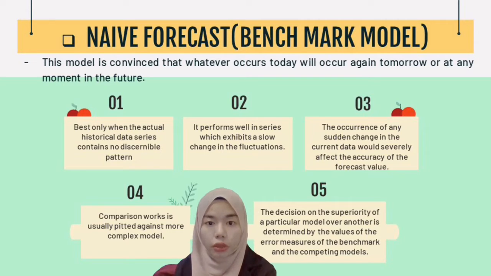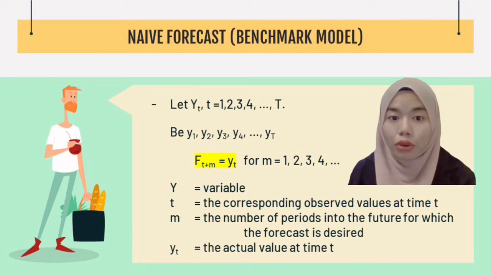This is because the occurrence of any sudden change in the current data would severely affect the accuracy of the forecast value. In the model comparison, naive is usually pitted against more complex models. As such, the decision of the superiority of particular model over another is determined by the value of the error measure of the benchmark and the competing models. The forecast mathematical relation can be represented as Ft+m = Yt.